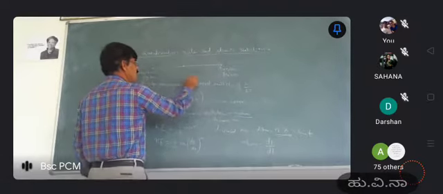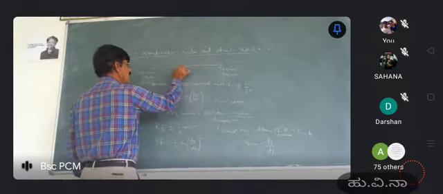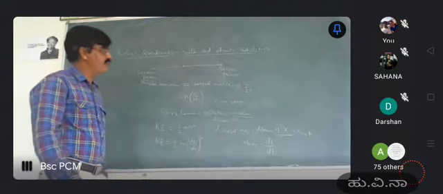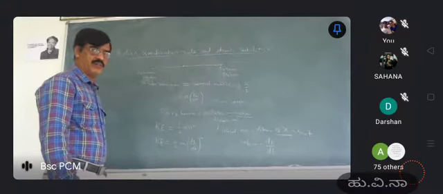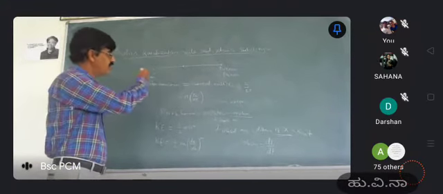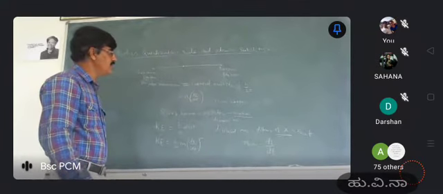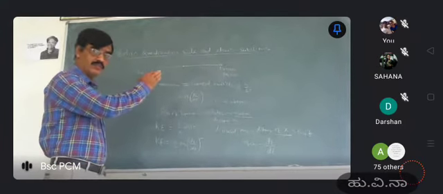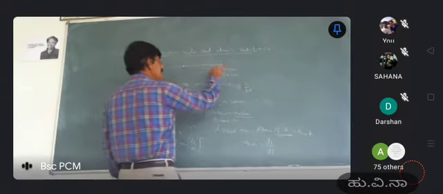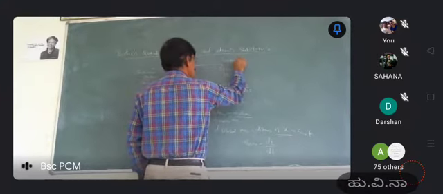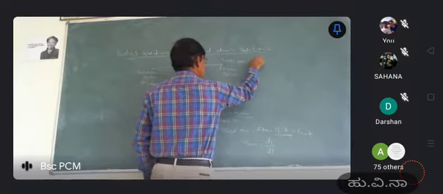This is called the center. Again it is moving like this. Whenever the simple harmonic oscillator moves toward the extreme position, the energy of this oscillator goes on decreasing.